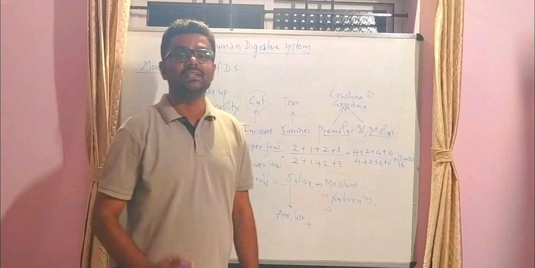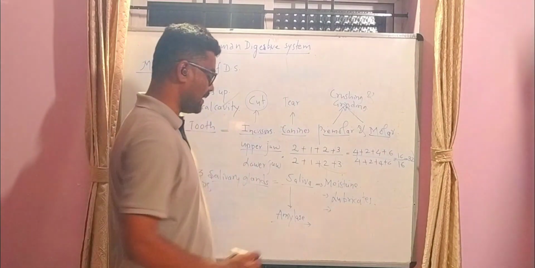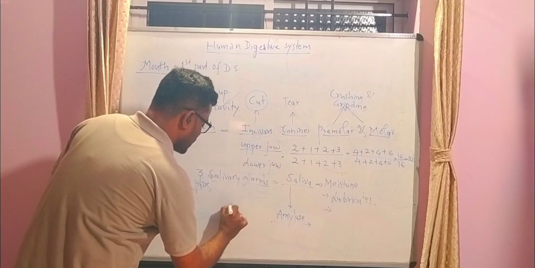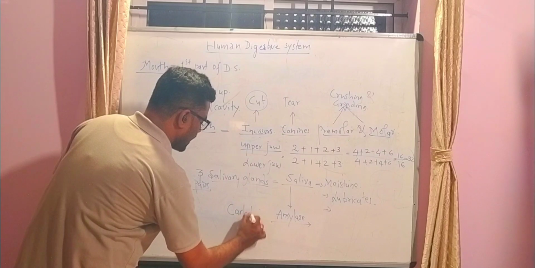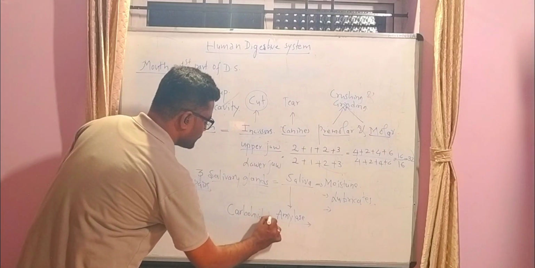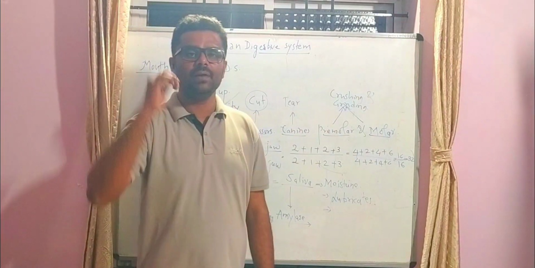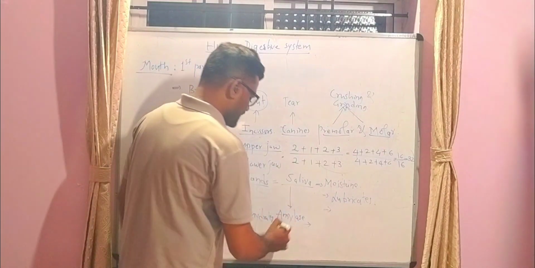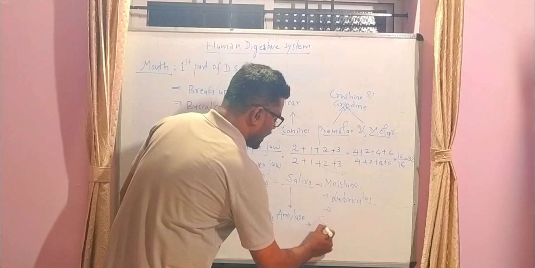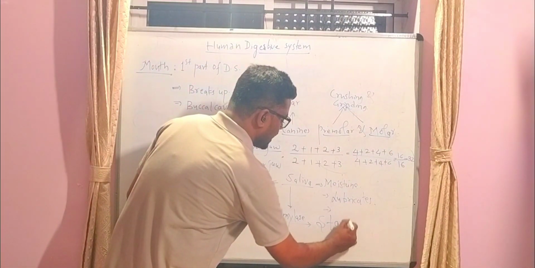It secretes an enzyme called amylase, which acts on carbohydrates and converts carbohydrate into starch.